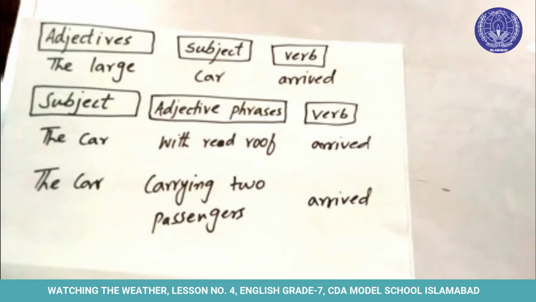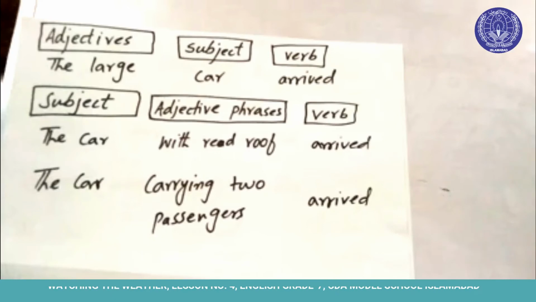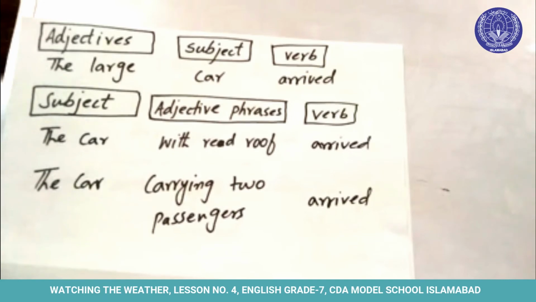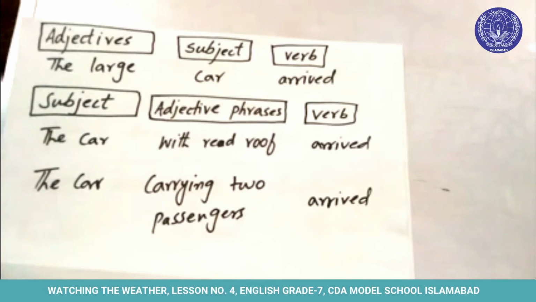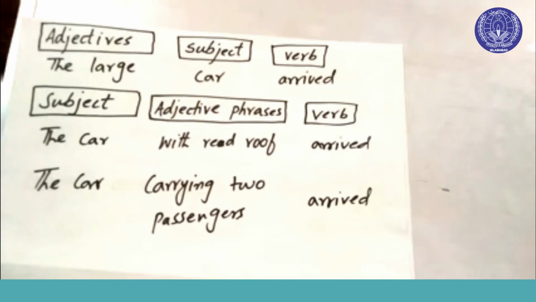Now here again there are different kinds of phrases. Some are made up of a preposition and a noun. As we will read in a later chapter, there are different types of phrases. We can call them adjectival phrase, prepositional phrase, noun phrase. So here we are discussing adjective phrases, and we can also add prepositional and noun phrases to these sentences.